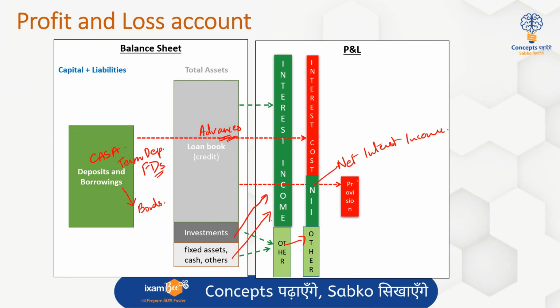Another major cost which the bank has to undertake is the provisions and write-offs. These provisions and write-offs are again associated with the loan book, which is turning bad. In a session the day before yesterday, Arunima ma'am explained the meaning of NPAs, that is non-performing assets, and bad loans. So basically these are reflective of the asset quality. What we mean by asset quality is how good your loan book is, that means how good the loans are that are performing and don't end up being non-performing.